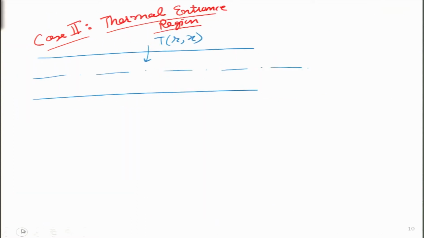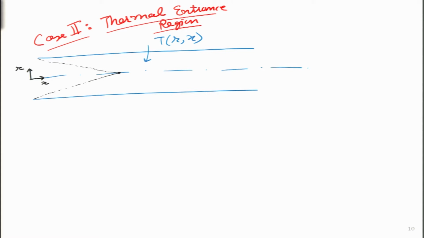Now, we would like to continue the same analysis for the entrance region, but this time we will do it for the thermal region, which means what I want to do on this particular diagram is draw the thermal boundary layer. So, let us say the thermal boundary layer is up till this particular point. So, both the surfaces' thermal boundary layers have merged over here. Let me draw the coordinate system as well.